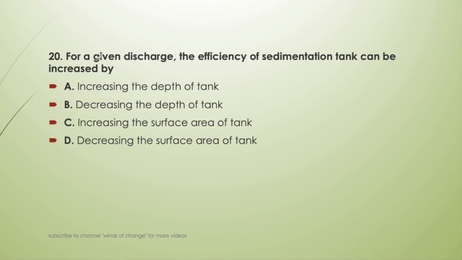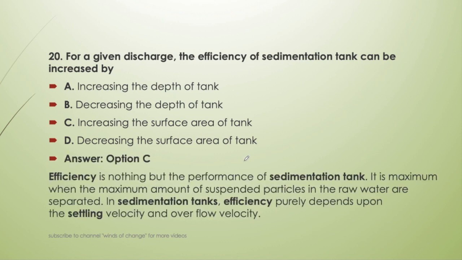Next question. For a given discharge, the efficiency of sedimentation tank can be increased by: increasing the depth of the tank, decreasing the depth of the tank, increasing the surface area of the tank, or decreasing the surface area of tank. So the answer will be C, that is increasing the surface area of tank. As much as the surface area, that much will be the efficiency of sedimentation tank.